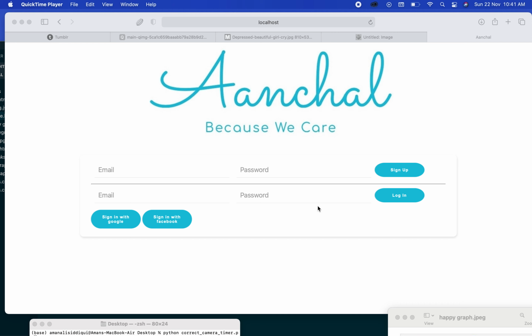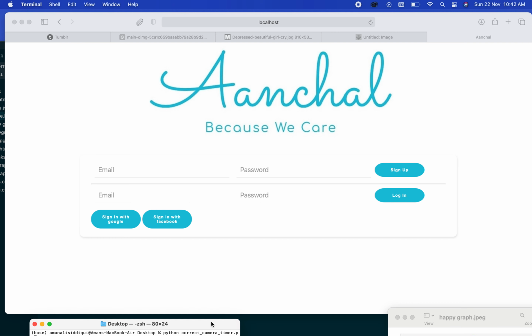Aanchal is basically a simple face recognition web app which maps the mental profile of the user and suggests relevant articles, and acts as a first response system for people in critical situations. It's meant for people who are likely to suffer from mental illnesses or who are actually suffering from them. Let's get into a demonstration.